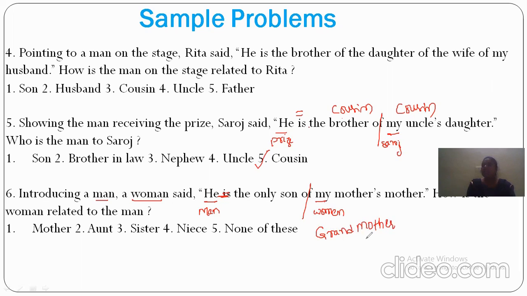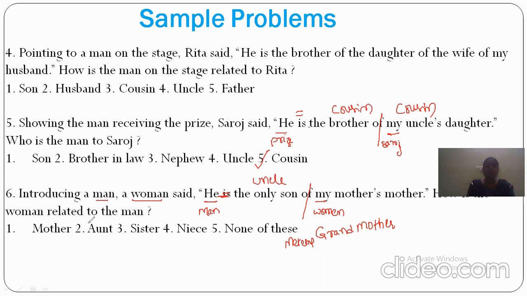The only son of the grandmother, so the grandmother has only one son. So the mother's mother has a son means that person will become uncle to that woman.